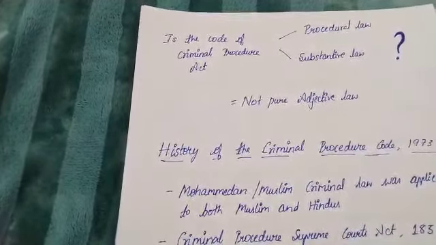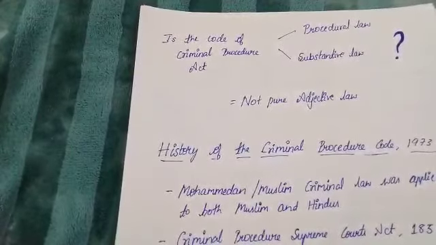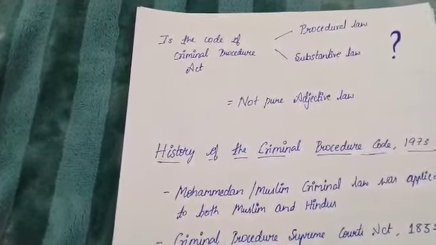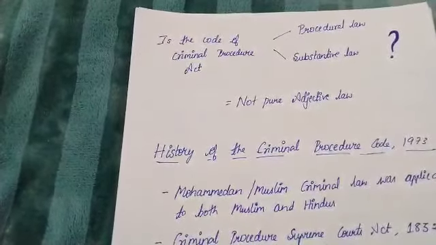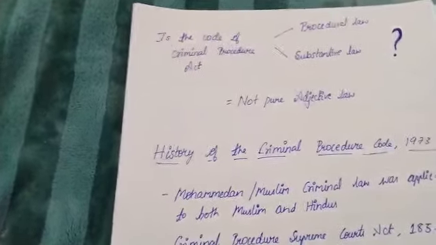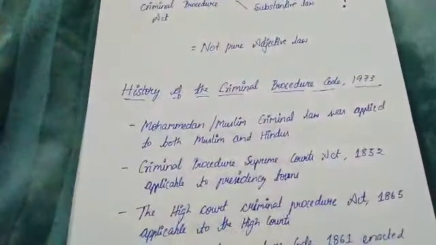And then in chapter 34, general provisions as to inquiries and trials. All these are substantive in nature. So the Code of Criminal Procedure Act is not purely adjunctive law. Now let us know the history of the Criminal Procedure Code 1973.